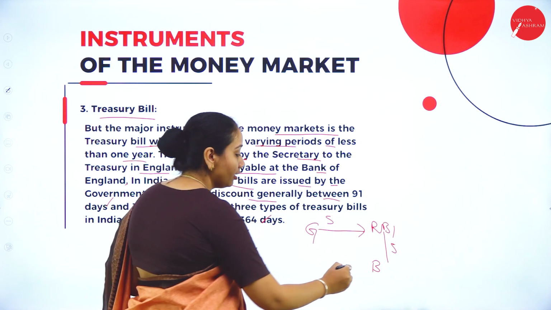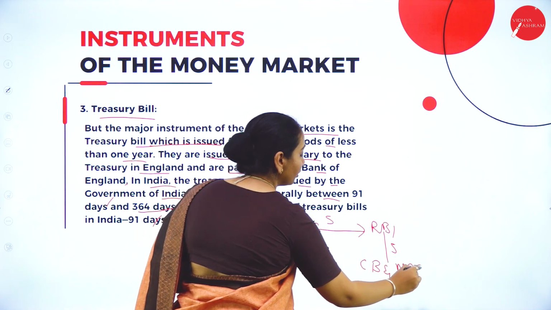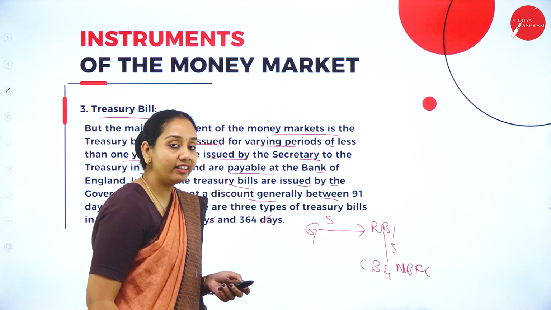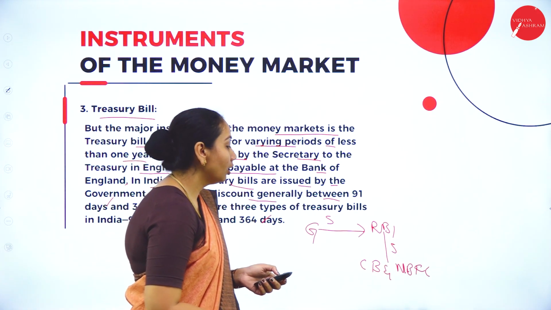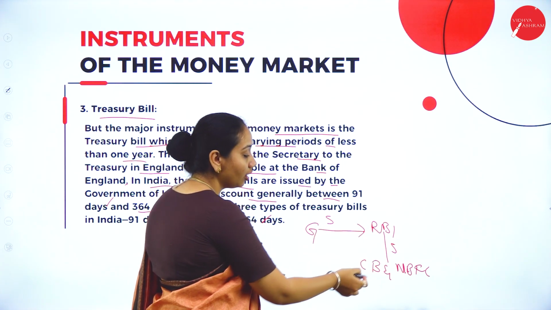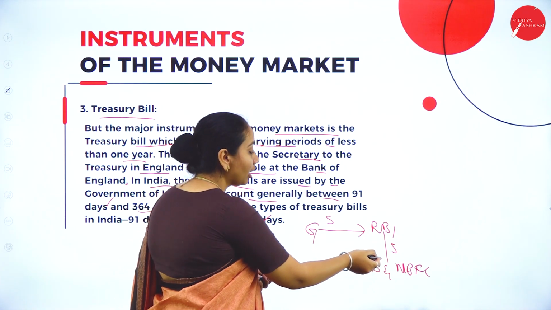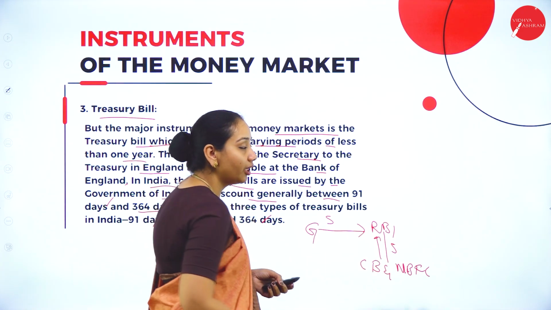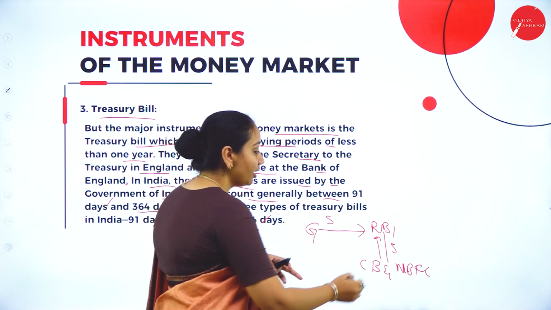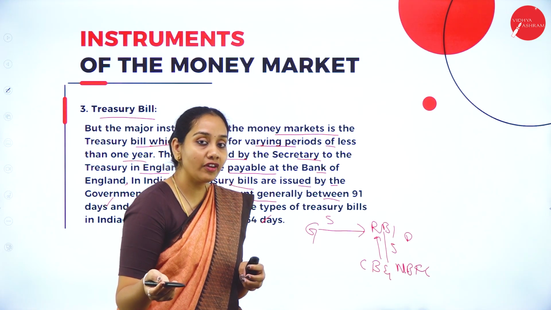that is, commercial banks and non-banking financial institutions or non-banking financial companies. So now after they have got the securities from the government, they are going to sell them to the commercial banks and non-banking financial institutions. Now the commercial banks are going to give back the money to the RBI. So they are going to buy it at a discounted rate, based on the face value of it.